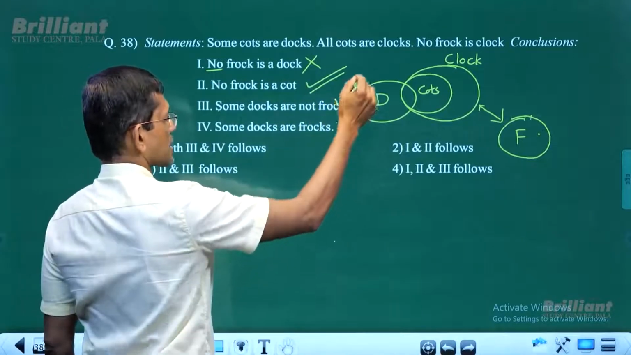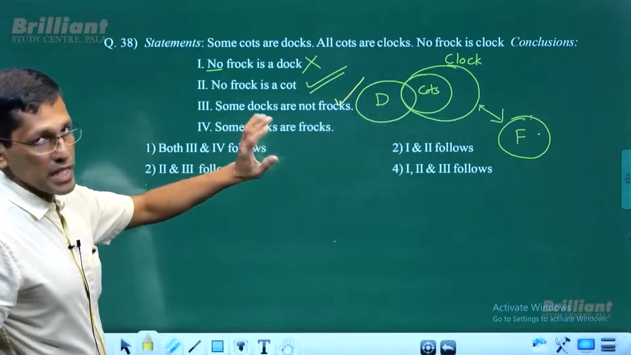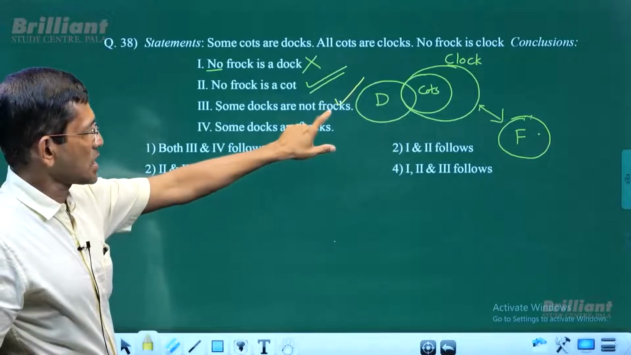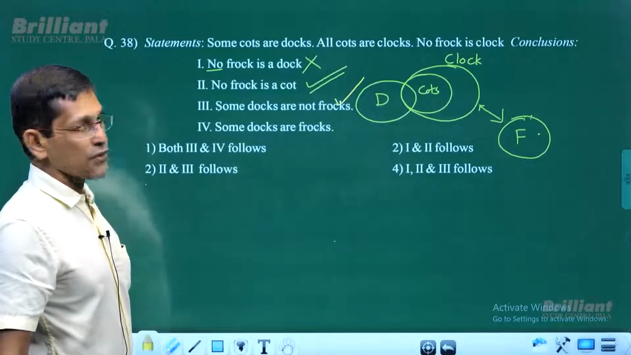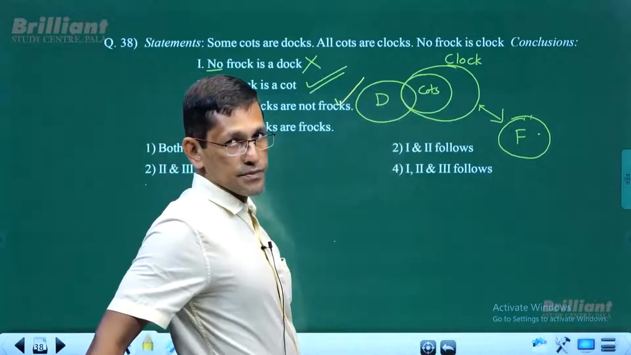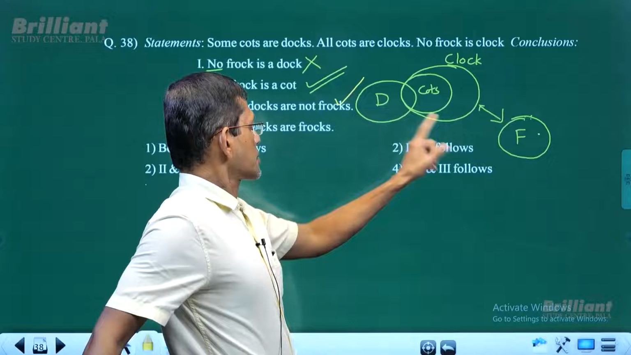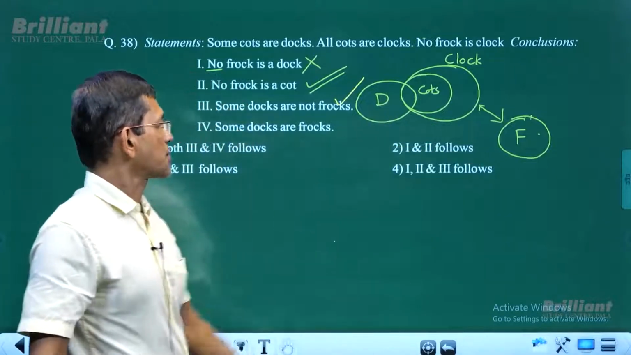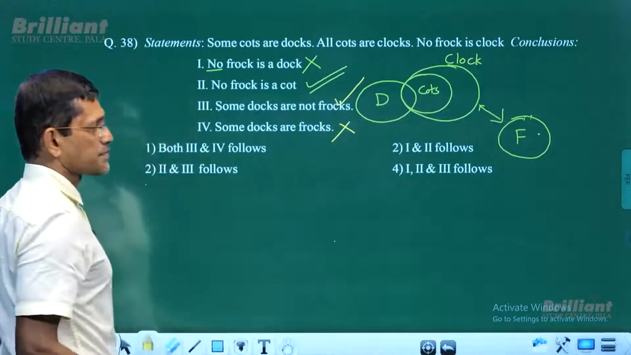So this one follows, correct? The negative conclusion is valid. We negated it, the new diagram doesn't exist, so the original conclusion follows. Now we go for 4. Some dogs are frogs. Well, there is no intersection between dogs and frogs. Some dogs are frogs is invalid, so it doesn't follow.